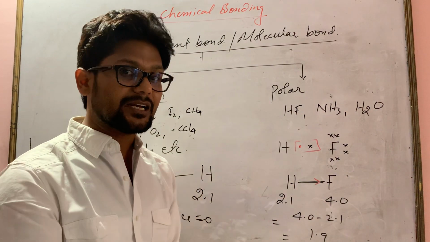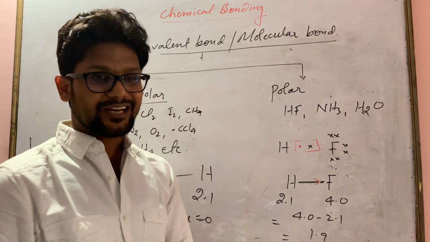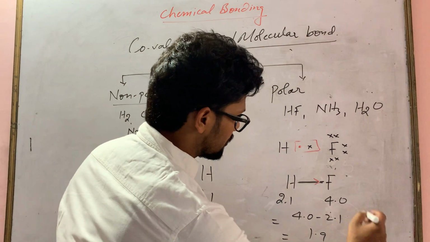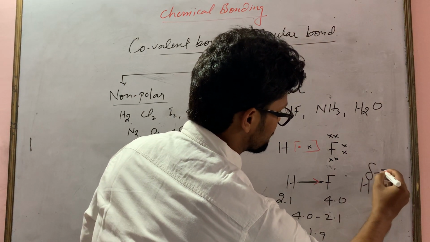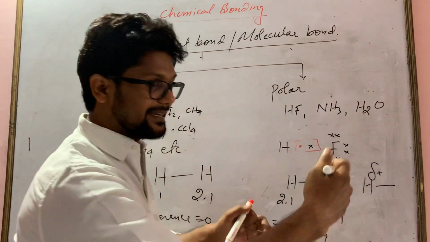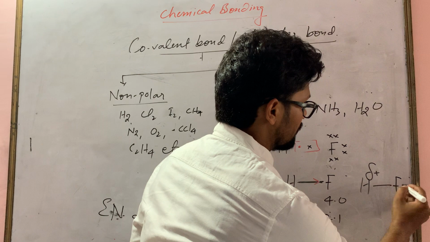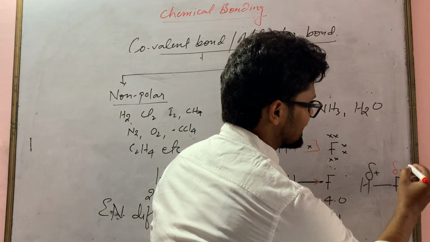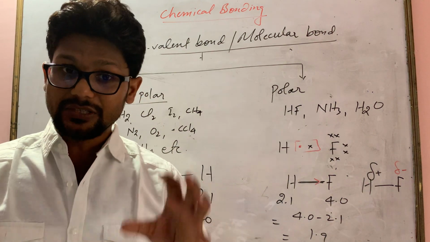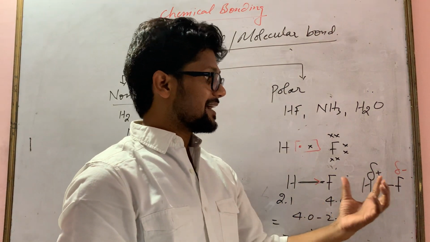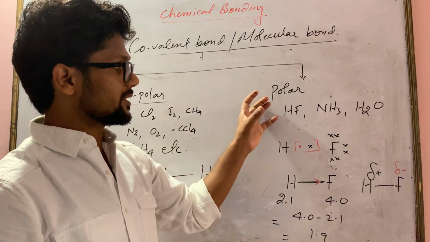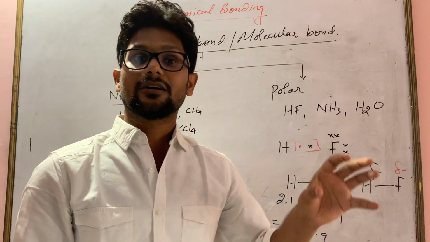And if an atom loses or gains electrons, it carries charge. So hydrogen will carry a slight positive charge, and fluorine, gaining electron, will carry a slight negative charge. Because of the electronegativity difference, charges arise, and this is why these compounds are called polar covalent compounds.